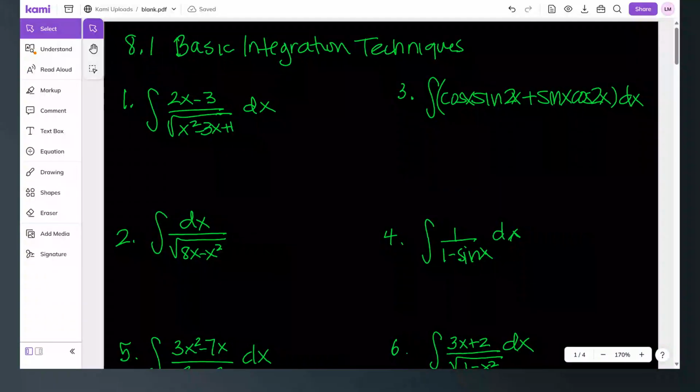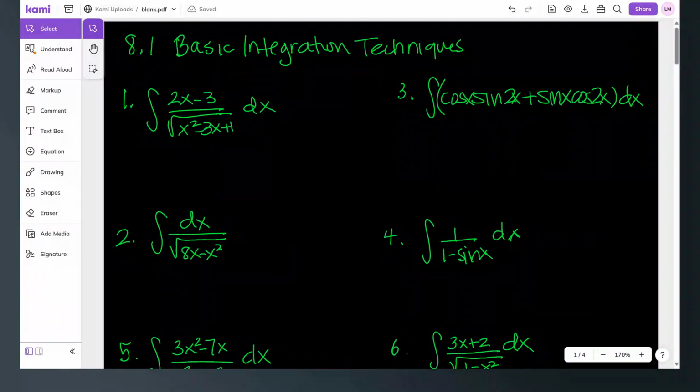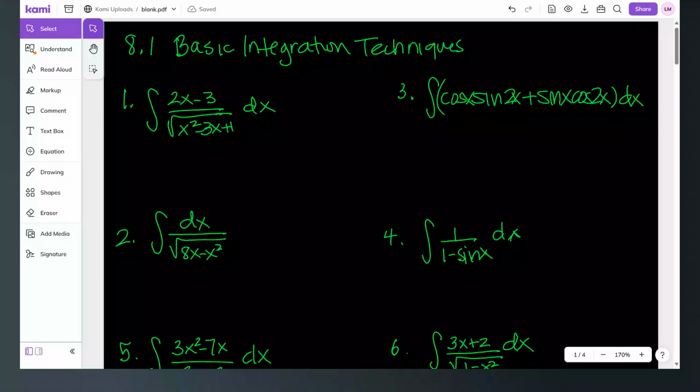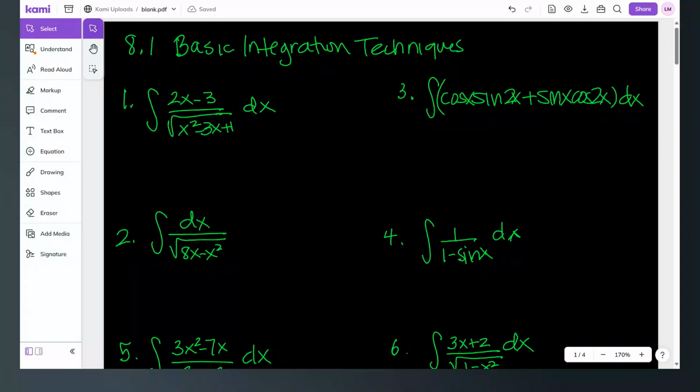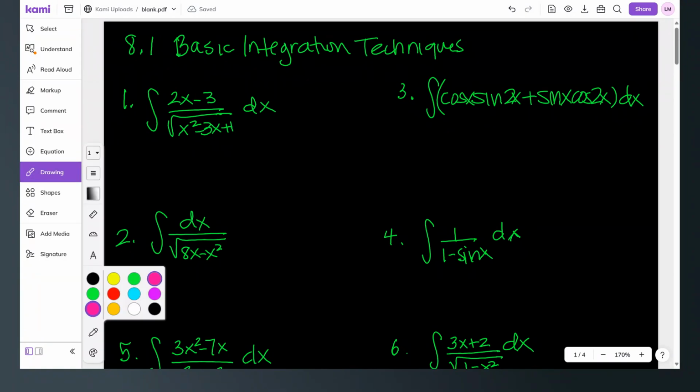Okay, so basic integration techniques. This is basically going to take everything that we've done and just mash it all together. So we need to figure out what type of integration we're dealing with. In fact, it may pull in some trig identities from last year, so we'll have to watch for that as well. All right, so here's the first one.